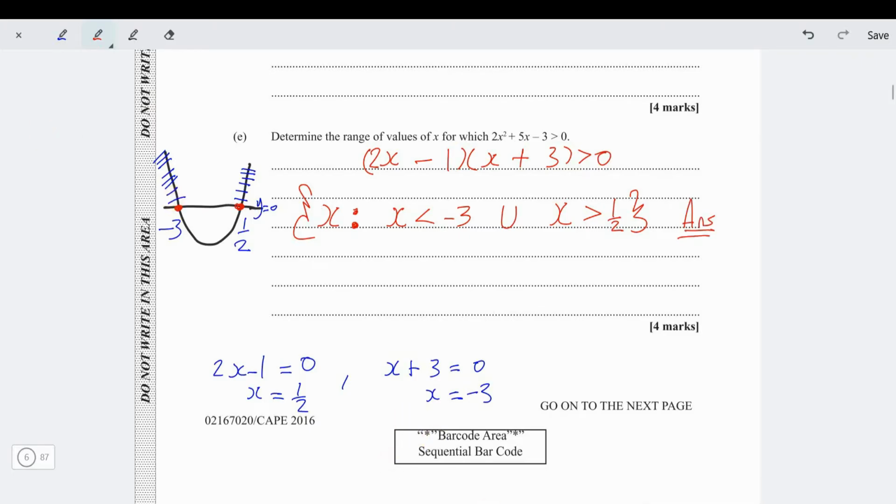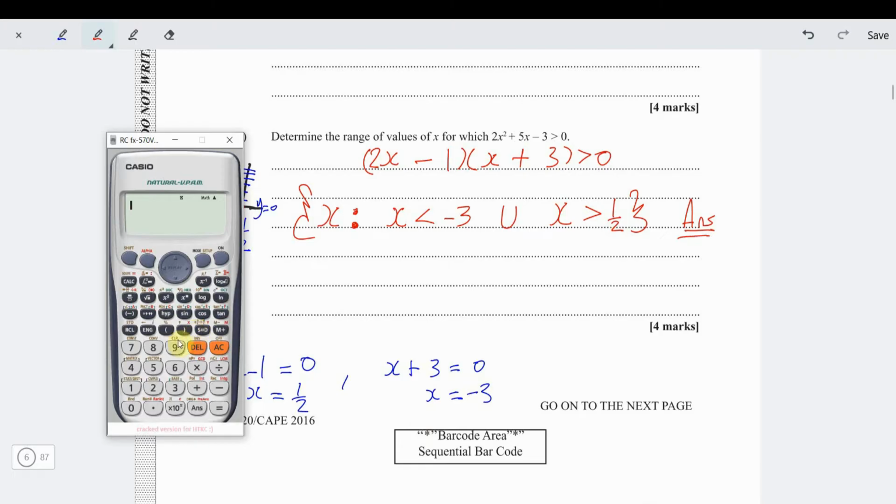Now look at it. I love to verify solutions for you. So give me a number like negative 5. Look at this. We're saying 2 times negative 5 squared plus 5 times negative 5 minus 3. We're saying that will be greater than 0. Look, it's going to be a positive number. Greater than 0.